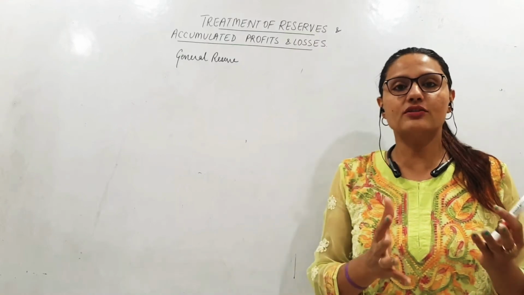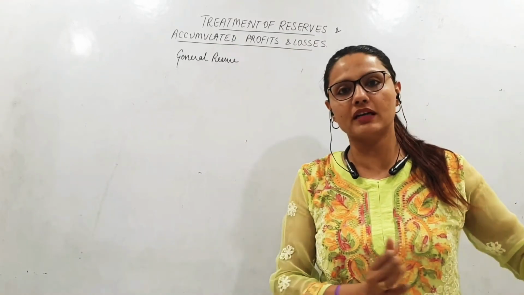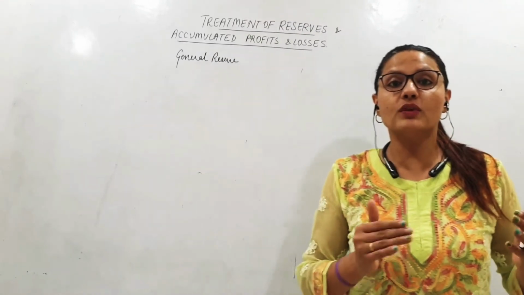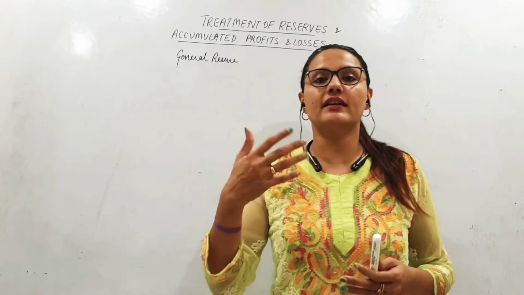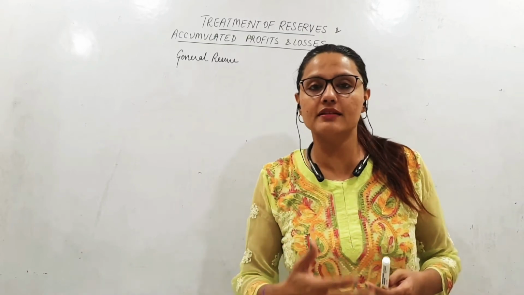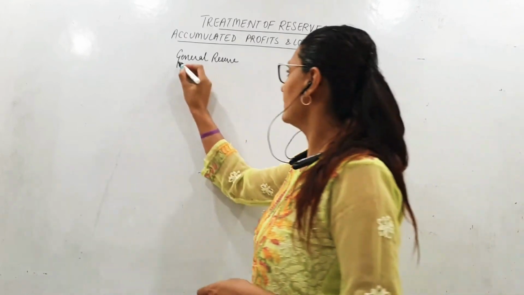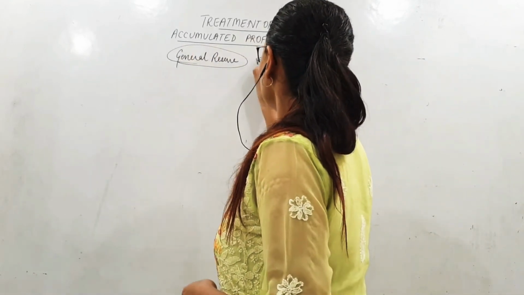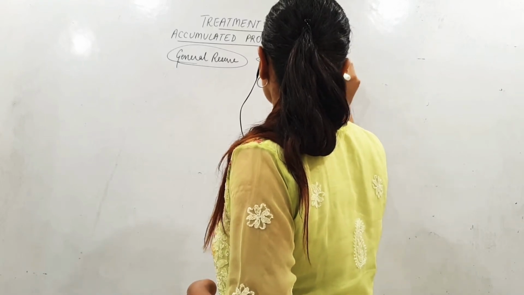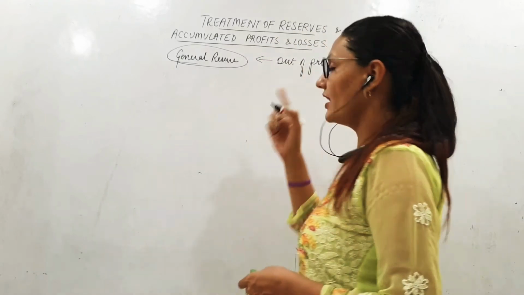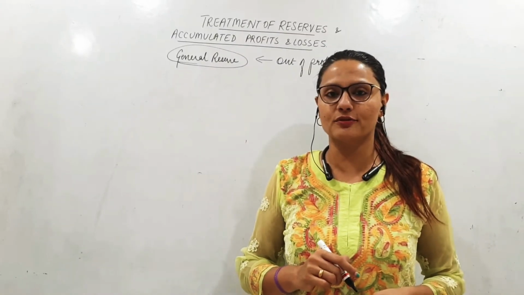If profits are made, we distribute them to the partners, and they go into the partners' accounts. But we want something for the business also, for the growth, development and expansion of the business, and for that we keep aside reserves. Basically, reserves come out of the profits of the firm,